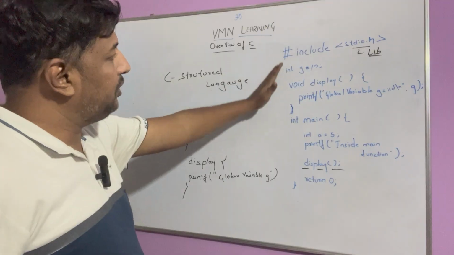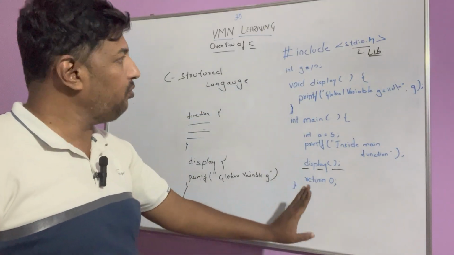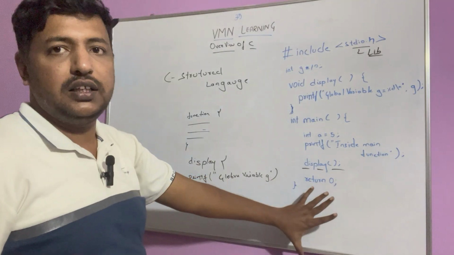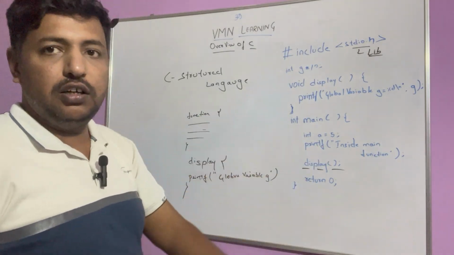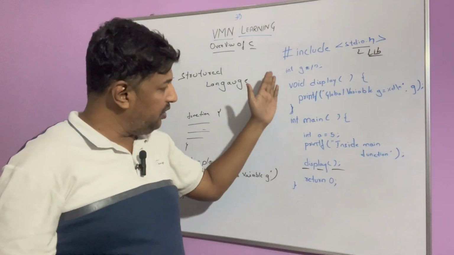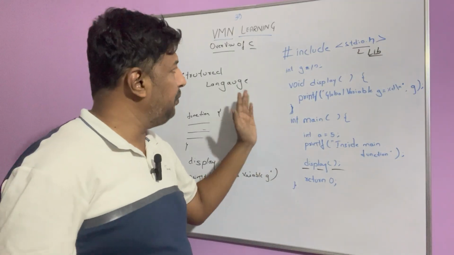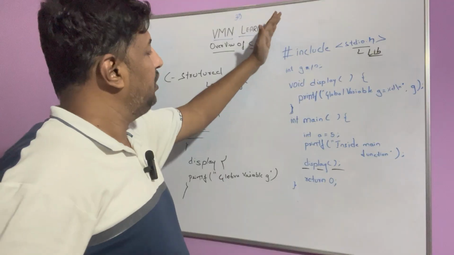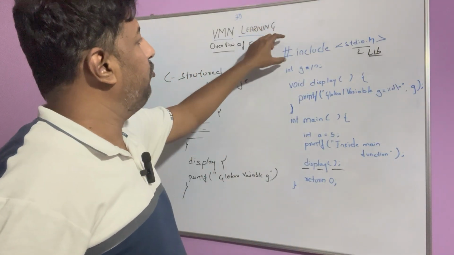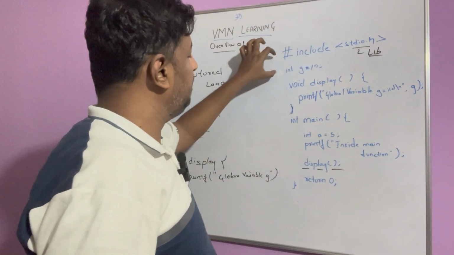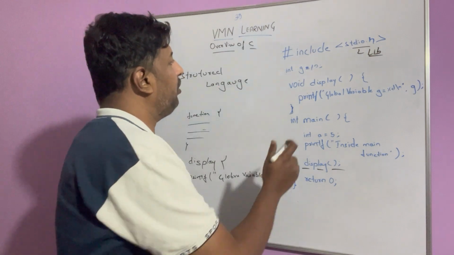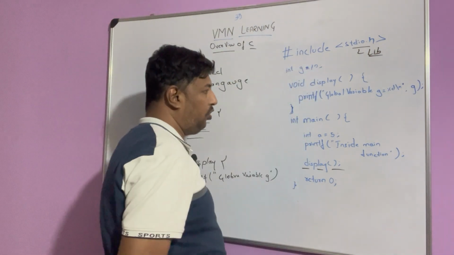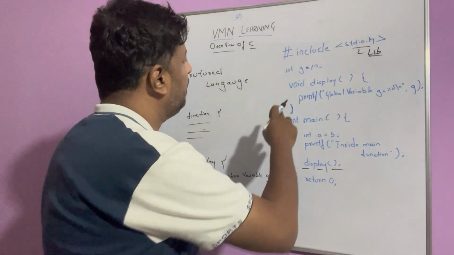How this execution will work, we will discuss more, but this is a simple structure. Depending on the topics, we will keep on explaining this. So just remember, for now, in this simple program we include the library first, and we have a global variable. What are global variables? We will study that.